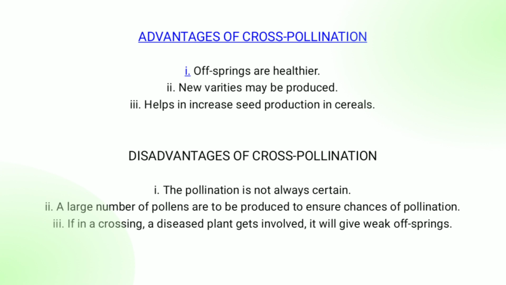Disadvantages of cross-pollination. Now there are some disadvantages of cross-pollination too. The main disadvantage is that pollination due to cross-pollination is not always certain. A large number of pollen grains need to be produced, and the energy required to produce them can be lost if there are no 100% chances of cross-pollination. Also, in a cross, if a diseased plant gets involved, it can lead to weak offsprings.